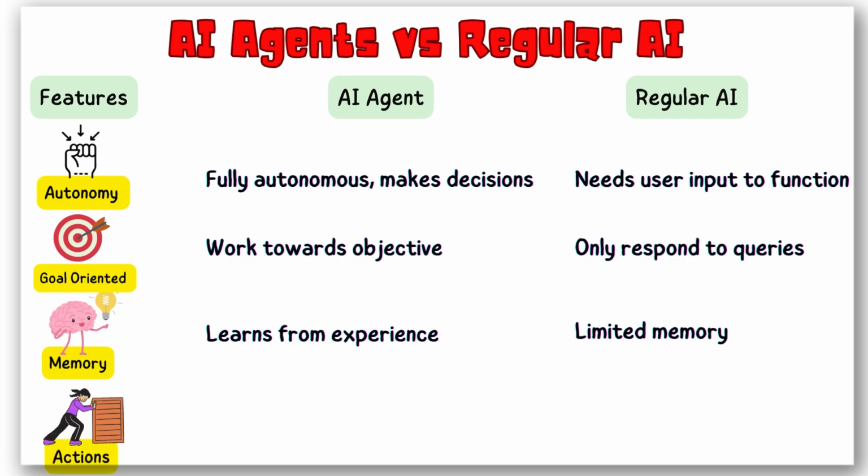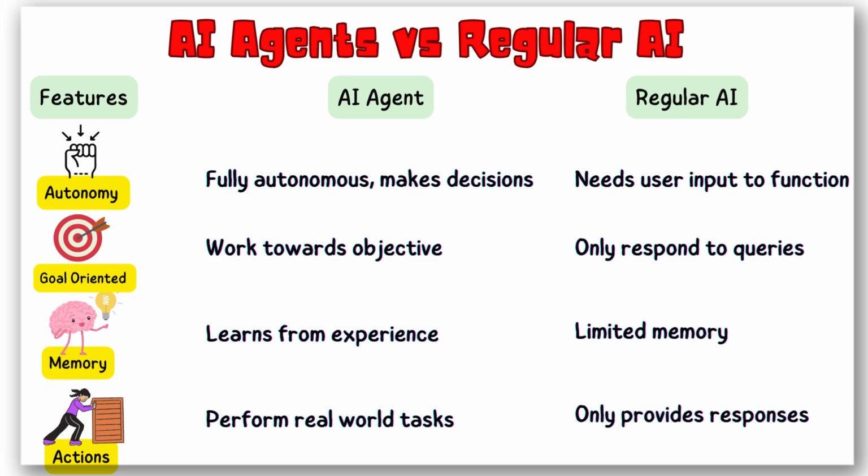Action execution. AI agents perform real-world tasks, whether it's booking a flight, managing tasks, or automating workflows. ChatGPT can only provide information. It can suggest solutions, but it won't take action on its own.